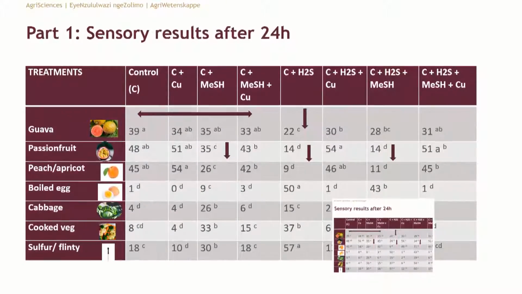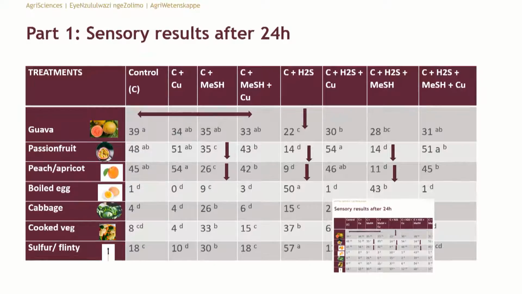In terms of this, what you can also see is where we added, for instance, H2S and copper, the levels started to increase again. It was almost the same as the control where no H2S was added. Then apricot levels, flavors, and we're not sure what causes these flavors, maybe an ester or a terpene, or a combination of these things, also decreased where methanethiol was present, and drastically where H2S was present.